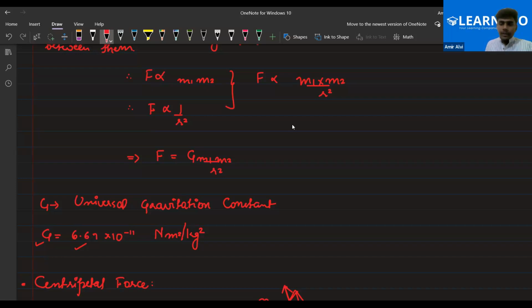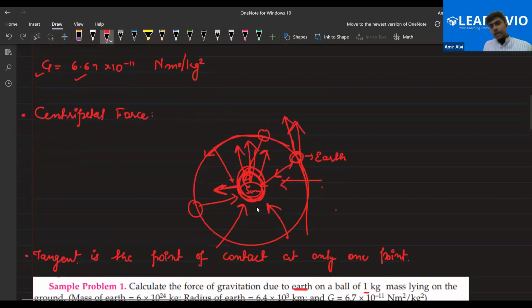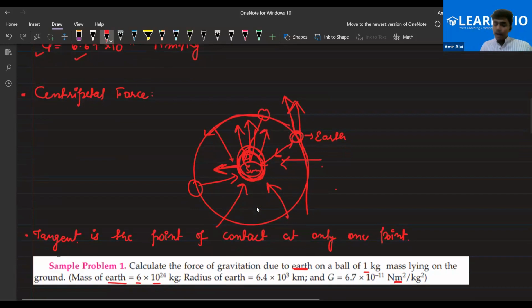So it is not affecting. If you change the mass, if you change the distance, if you change the planet, if you change anything, it will not change at all. Right? This is basically fixed. That's why it is called constant. You know this thing that constant does not change. Constant means fixed. So it is a fixed value. Okay?